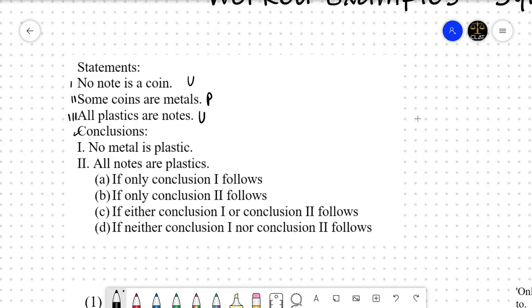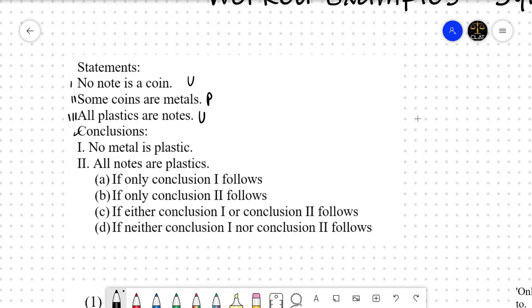Right, a tip over here is that guys, while making a Venn diagram you need to give preference to the universal statements and then only move to the particular statements. Which means, in this question, you need to make the Venn diagram of both the universal statements and then move to the particular statement. This way you can keep the Venn diagram simple and it would help you to solve the questions in a better way. Okay, this was a tip.